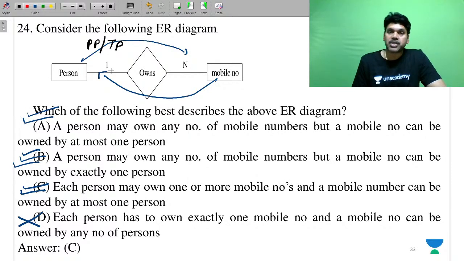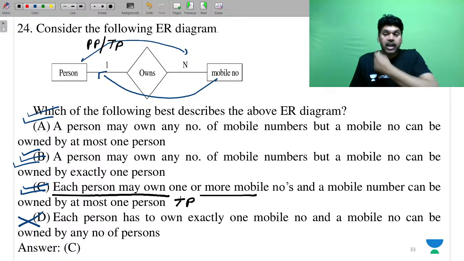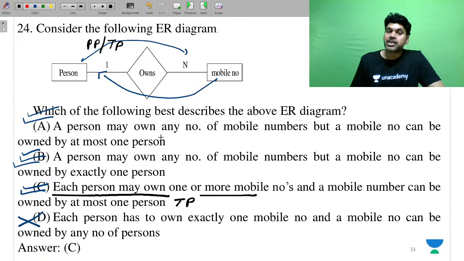According to TP, every person is the concept, so this is correct. According to PP, a person may or may not own any number of mobile numbers, but a mobile number can be owned by at most one person. This is exactly one person. So if it is total participation, this is our answer.